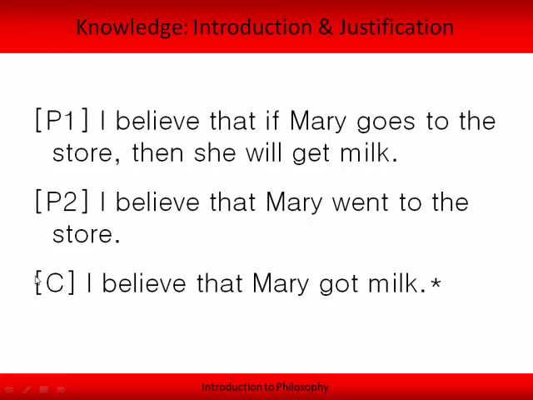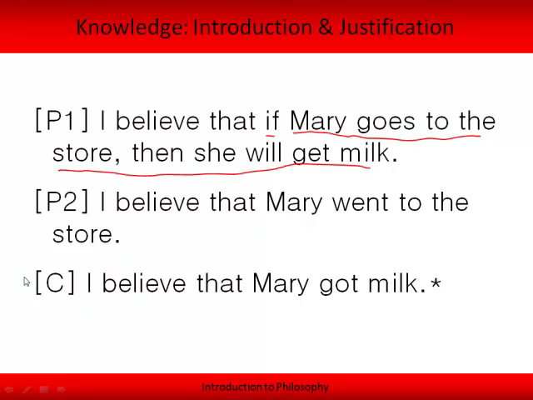And should I go back to this one? This one is actually not quite as straightforward. So you can imagine where someone might have these two beliefs. And by belief we just mean the mental state that we talked about in chapter 1. So it's possible someone could have this belief: if Mary goes to the store, then she will get milk.